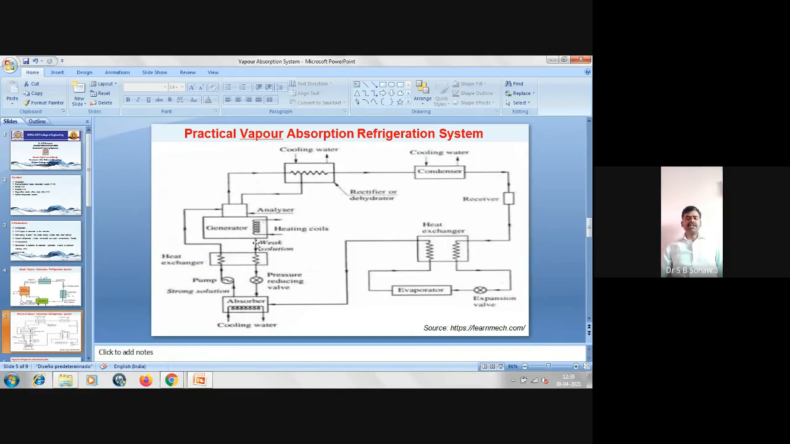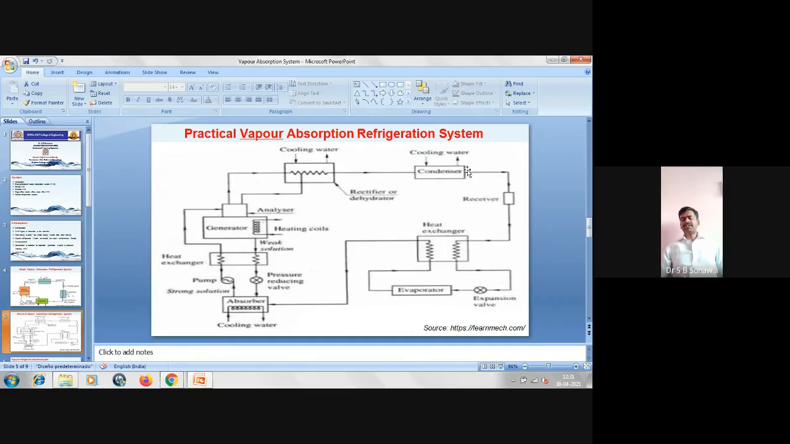This heat going along with the weak solution is not required in the absorber, because if that happens, the absorber temperature increases, and at higher temperature the affinity of the water to absorb the ammonia vapor is lower. So we are recovering that amount of heat. Then by using this analyzer and the rectifier, we are passing the water vapors back to the generator and to the absorber.